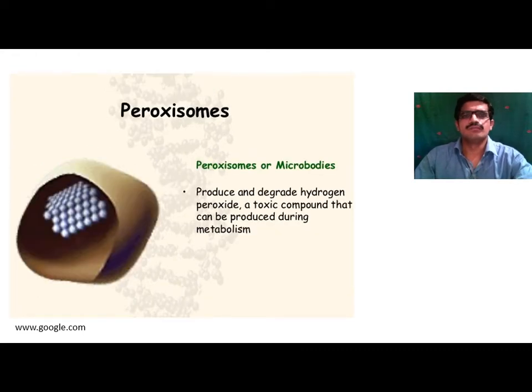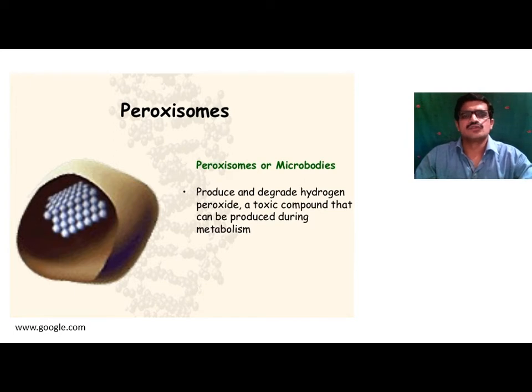Next one, peroxisomes. These are also called microbodies because they are very small. Peroxisomes produce and degrade hydrogen peroxide, a toxic compound that can be produced during metabolism, that is, during anabolic and catabolic activity.